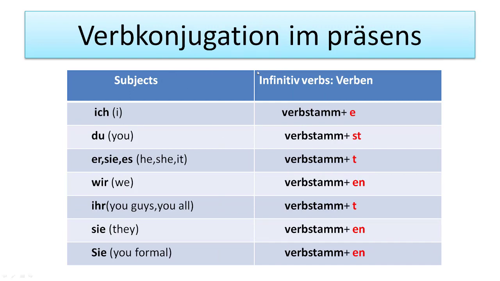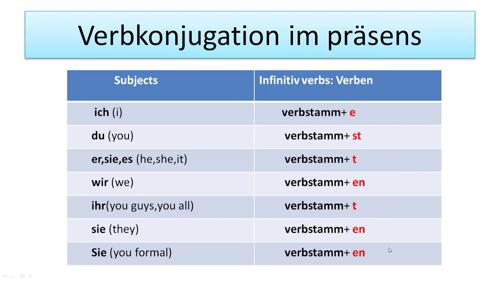Now we'll see verb conjugation, how the conjugation of the verb takes place. For ich, we first write the verb stem, then add e at the end. For du, we add st. For er, sie, es, which is he, she, it, we add t. Then for wir, the verb stem is followed by en. For ihr, we add t. For sie, we add en. For formal Sie, we add en.